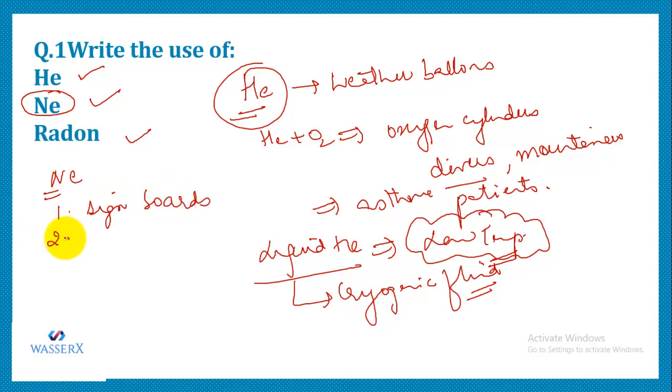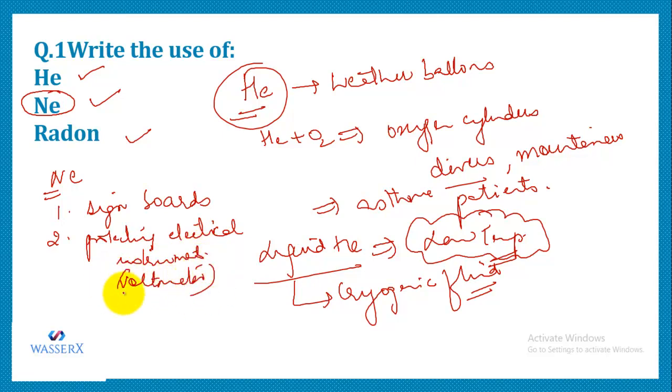It is also used in protecting electrical instruments like the voltmeter, ammeter, etc. It is also used for filling sodium vapor lamps. So these are the uses of neon.